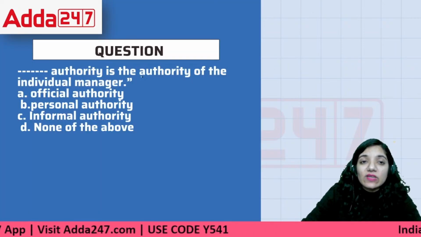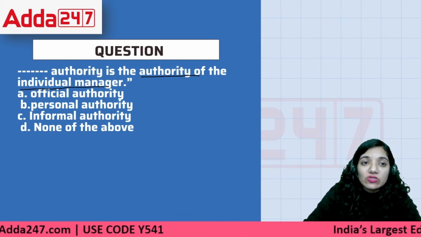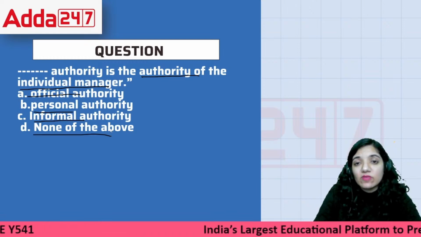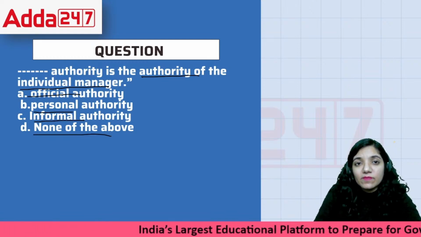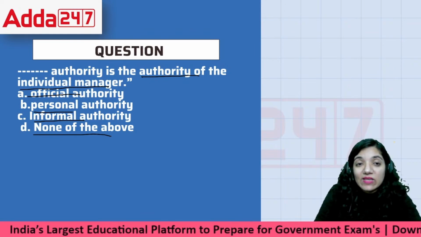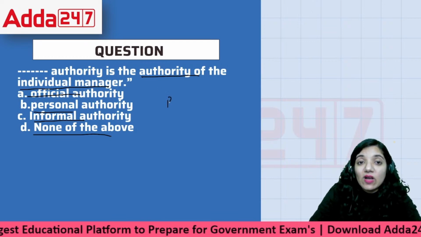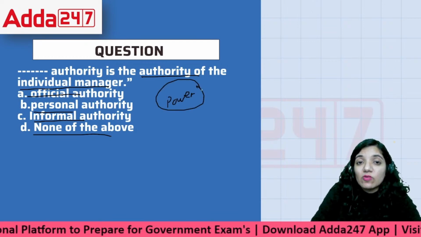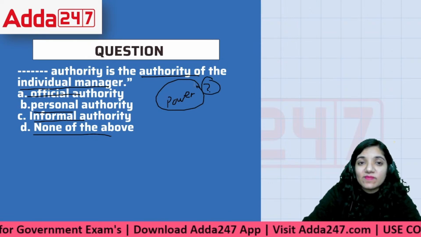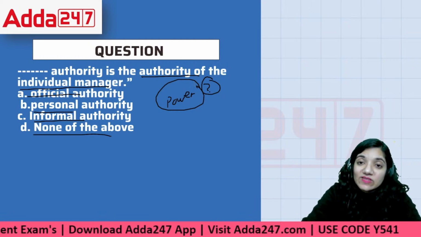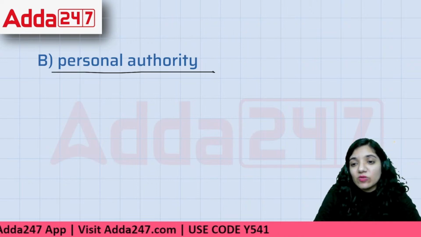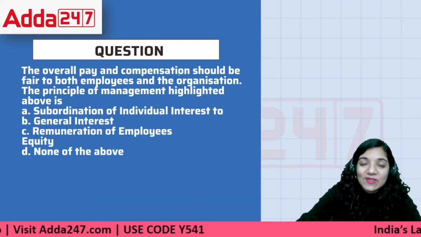Then, dash authority is the authority of individual manager. Official authority, personal authority, informal authority, or none of the above. Dash authority is the authority of individual manager. An individual manager has their own authorities, their own powers. What's the power that we're talking about? The power is his personal authority. He has a particular power of taking decisions. So that is what we define as the personal authority.